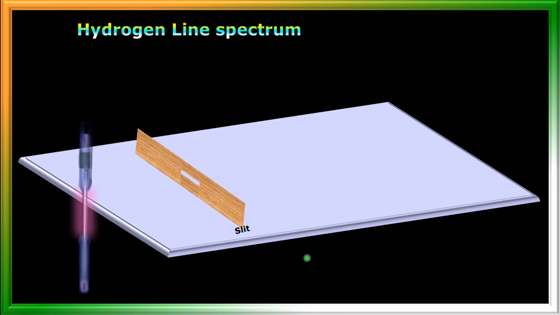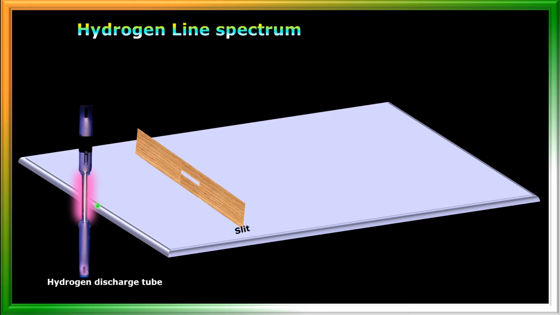Okay. And here is the discharge tube, hydrogen discharge tube. Hydrogen gas is filled in it. When current is passed through the discharge tube, hydrogen molecules dissociate and emit light in all directions.